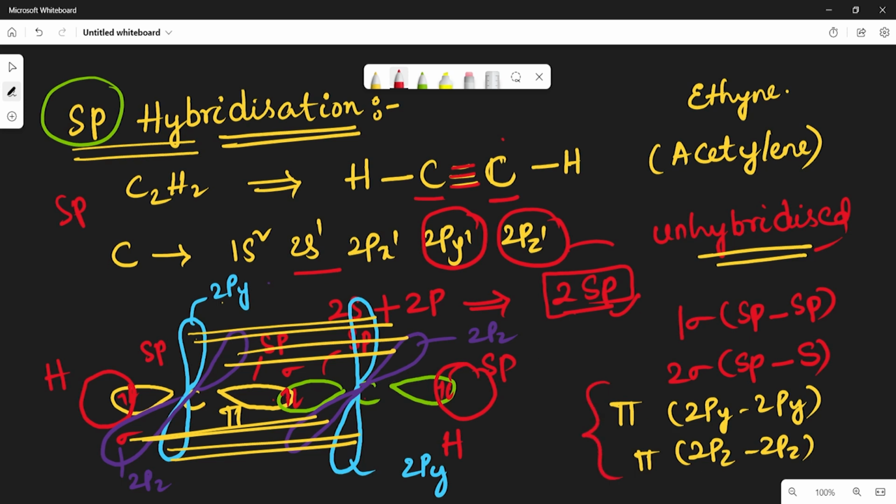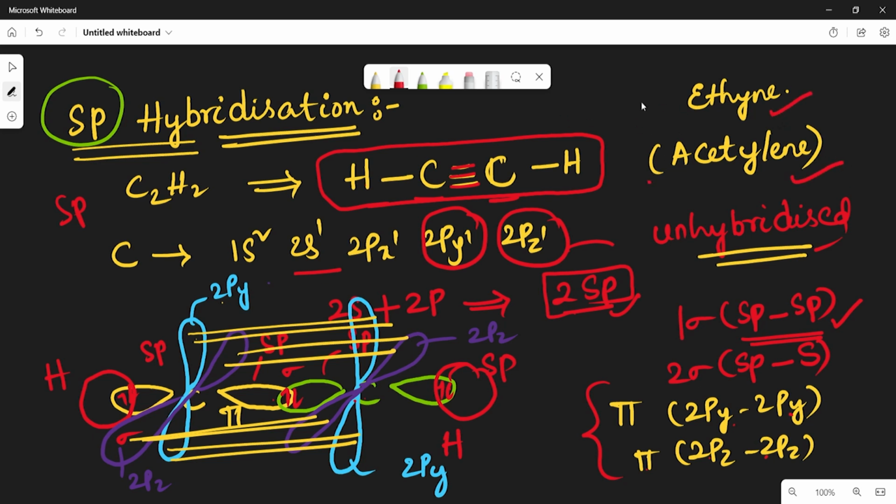The one sigma bond is between the two sp hybrid orbitals of the two carbon atoms, and the two pi bonds are between the 2py and 2pz orbitals of the carbon atoms. So like this, in the acetylene molecule there exists a triple bond, with single covalent bonds to the two hydrogen atoms. So like this, the acetylene molecule will form.